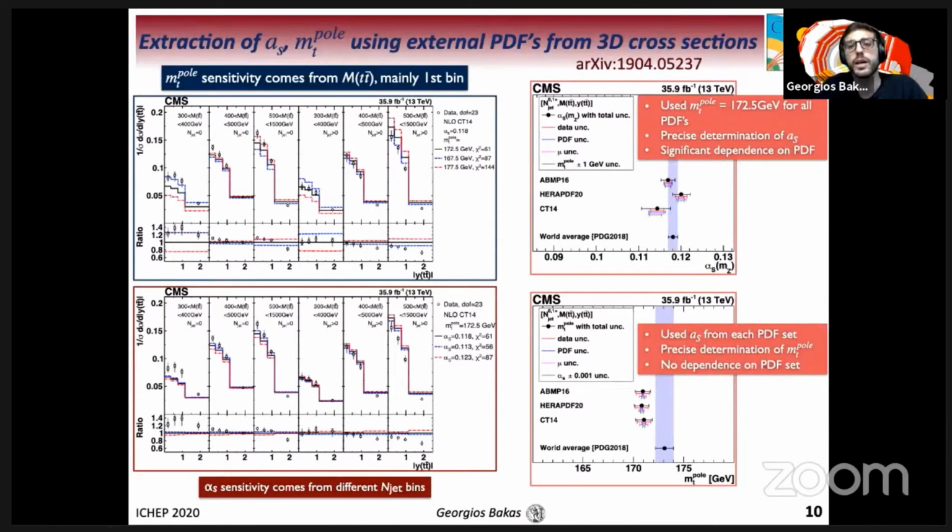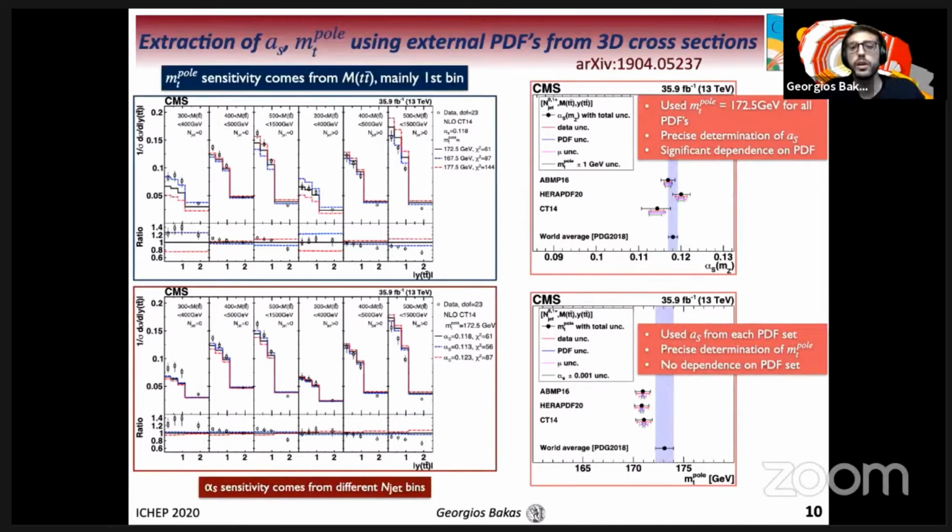We now continue with the extraction of the strong coupling strength and the top quark pole mass from the triple differential cross-sections of the absolute t-tbar rapidity in different M(ttbar) ranges and the N-jets in 2 bins. To extract the strong coupling strength and the top quark pole mass, the measured triple differential cross-sections are compared to fixed next-to-leading order predictions obtained using different PDF sets, top quark pole mass, or strong coupling strength values.